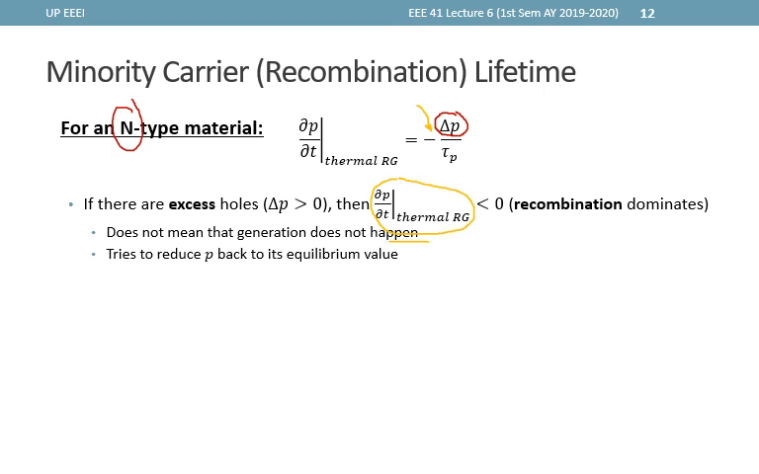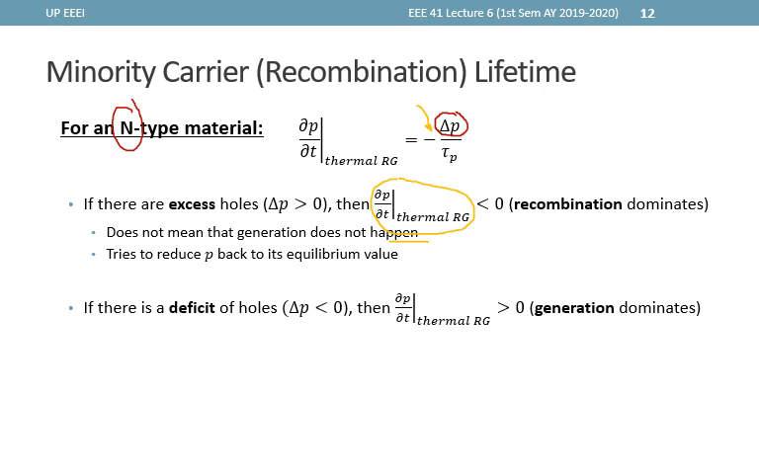It must be made clear, however, that dP over dt being negative does not mean that generation does not happen. Generation still occurs, but recombination is just stronger or happens more frequently. It must also be noted that recombination dominates when there are excess carriers, and thus RG combined works and tries to reduce the carrier concentration back to the thermal equilibrium value.